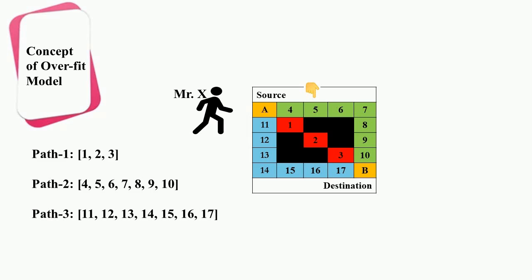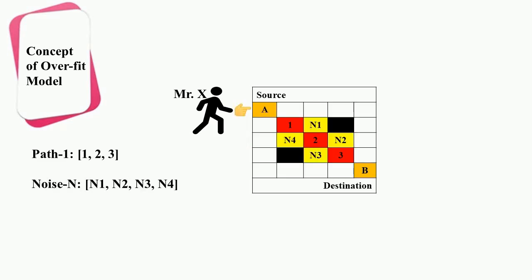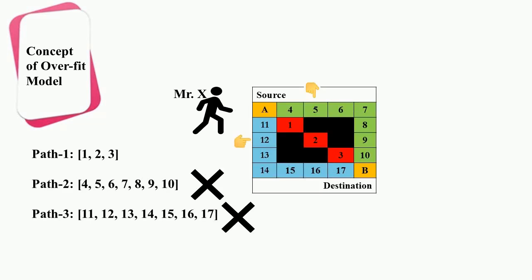However, path 2 is new data for Mr. X, and he is not trained on path 2. If he is at point 5 on path 2, then he fails to reach his destination. Similarly, path 3 is new data for Mr. X, and he is not trained for it. Hence, if Mr. X is on any point on path 3, then he fails to reach his destination. Hence, it can be observed that Mr. X can manage to reach his destination B using path 1 and accommodating some sort of noise, but fails to reach the destination using any new path, like path 2 or path 3. This is the case of an overfit machine learning model, where the model learns and predicts correctly on the training data and noise only, but fails on new data.